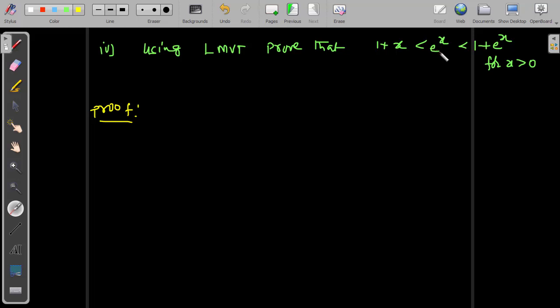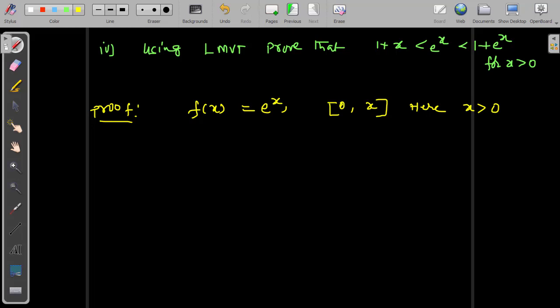The function is e power x, by inspection. So we will choose the function f of x equal to e power x. Now the interval you can choose. Let us choose the interval 0 to x. You can choose randomly. Here x is more than 0, as per the given problem, x is not 0, it is other than 0. Let us choose the 0 to x interval.